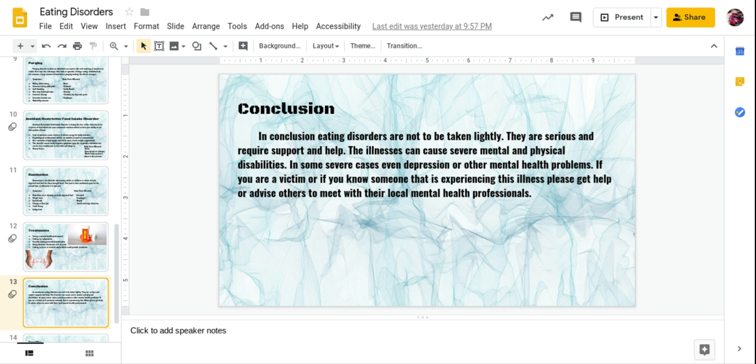Conclusion. In conclusion, eating disorders are not to be taken lightly. They are serious and require support and help. The illnesses can cause severe mental and physical disabilities, in some severe cases even depression or other mental health problems. If you're a victim or if you know somebody that is experiencing this illness, please get help or advise others to meet with their local mental health professionals.